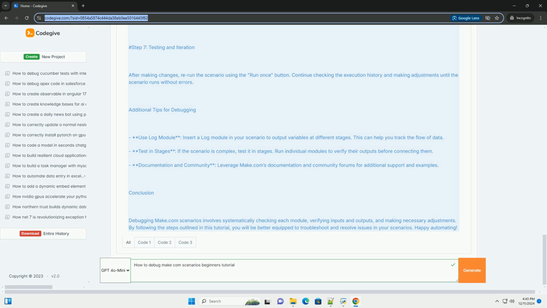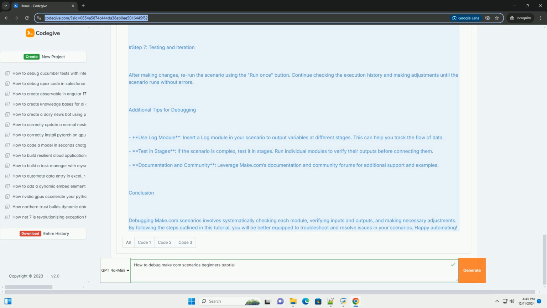Step 7: Testing and iteration. After making changes, rerun the scenario using the Run Once button. Continue checking the execution history and making adjustments until the scenario runs without errors.